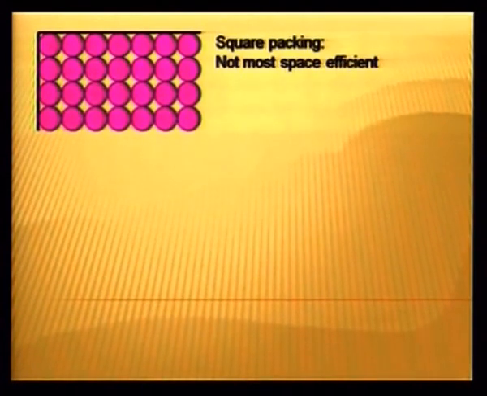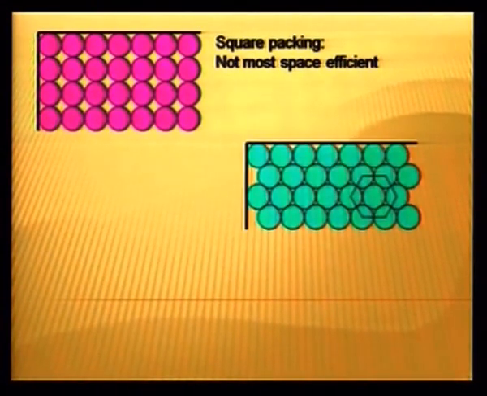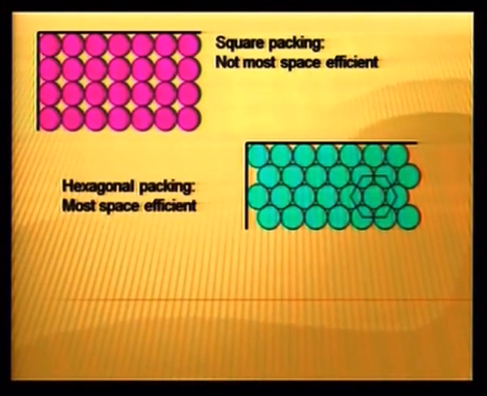Now, we can just compare the two types of two dimensional close packing. This is square close packing. The main feature of square packing is that it is not space efficient. There is a lot of free space. In hexagonal close packing, you can see the shape of the hexagon very clearly, and this packing is much more efficient. The free spaces are very few.